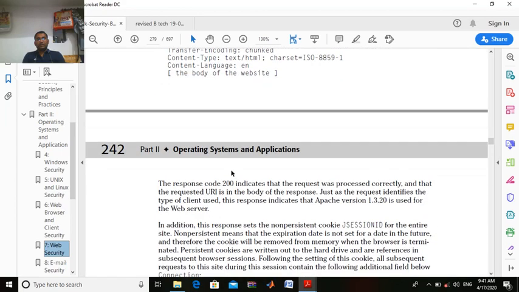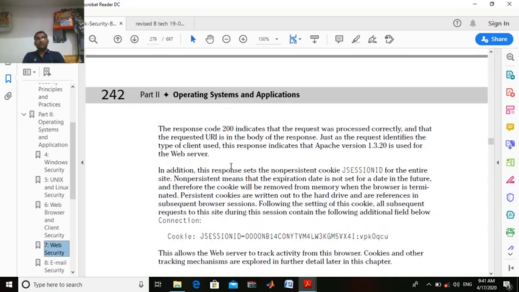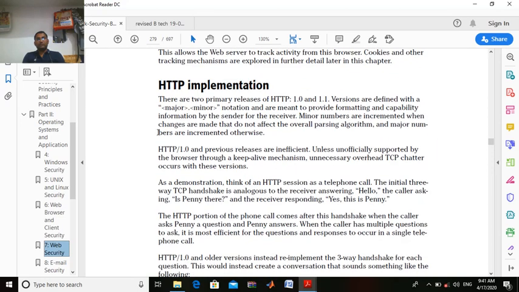We have a HTTP implementation. We have a topic HTTP implementation. There are 2 primary releases of HTTP. One is 1.0, another is 1.1. Okay. So what is 1.0 and 1.1? So 1.0 is called